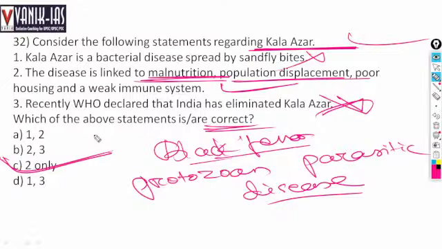It is linked to malnutrition, population displacement, and especially poor people. Kala Azar is spread by sandfly. It is a protozoa that is spread by sandfly bites. In India it is present in UP, West Bengal, Jharkhand, and Bihar.